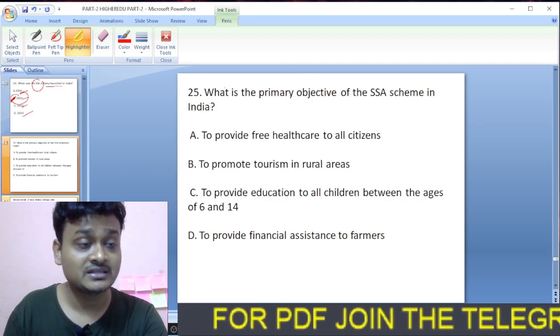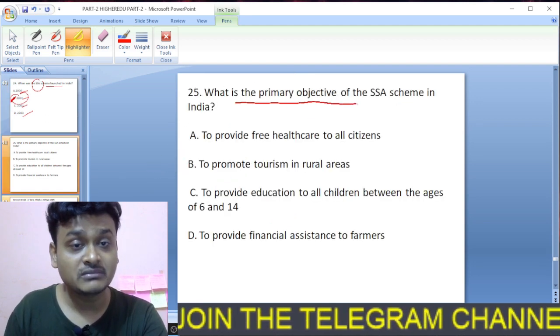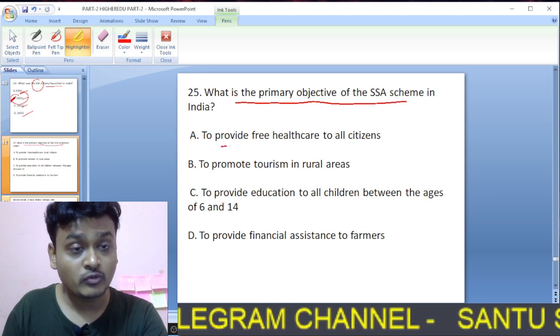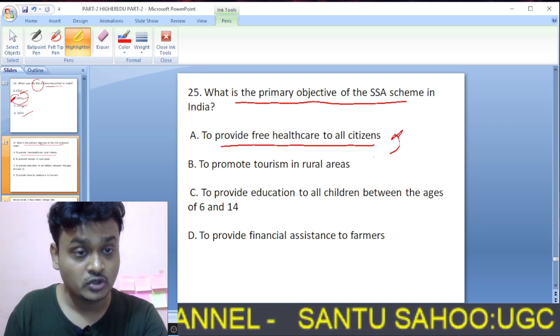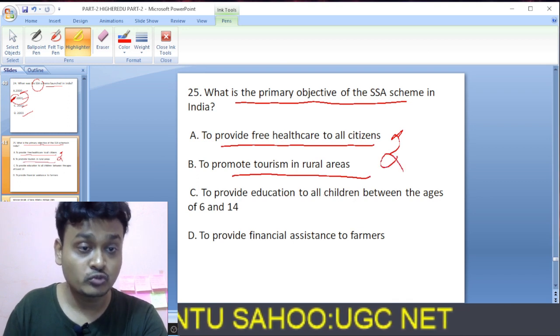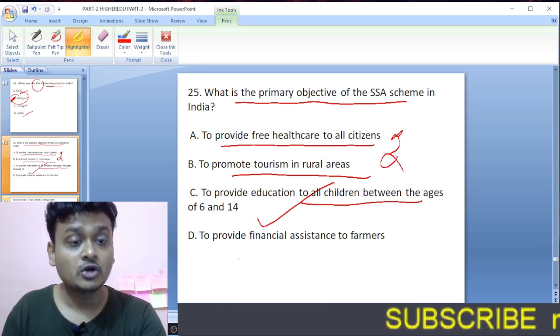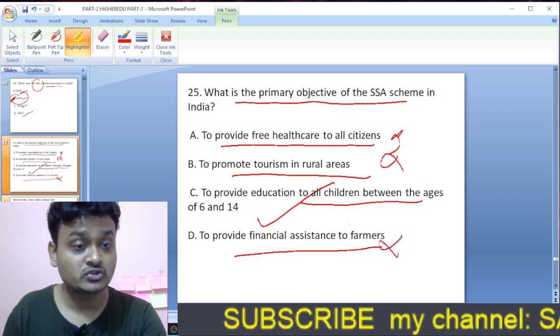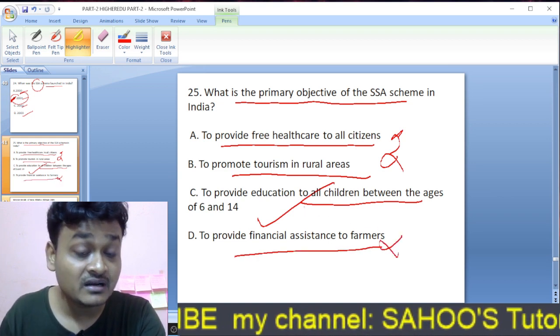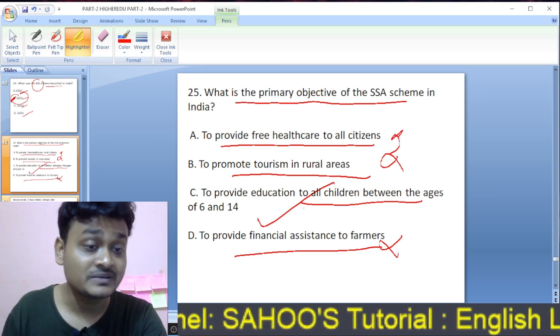And here is the last question. What is the primary objective of the SSA scheme in India? It is to provide free health care to all citizens. No. To promote tourism in rural areas. No. To provide education to all children between the ages of 6 to 14. Or to provide financial assistance to farmers. No. So it is to provide education to all children between the ages of 6 to 14.